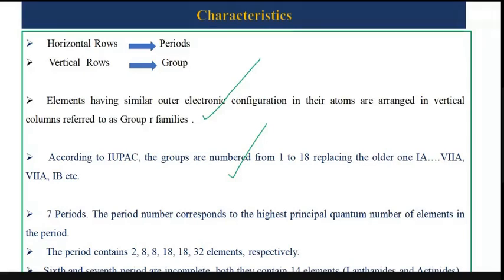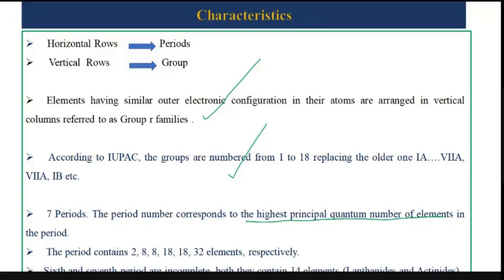Okay, and the total number of periods is 7, and the period number corresponds to the highest principal quantum number of the element. Meaning 7 periods means the highest quantum number will be 7. Okay, now these periods contain 2, 8, 8, 18, 18, 32 elements respectively. Meaning in any period, total how many periods are there? 7. So now count it down.